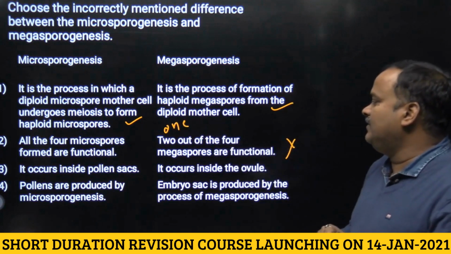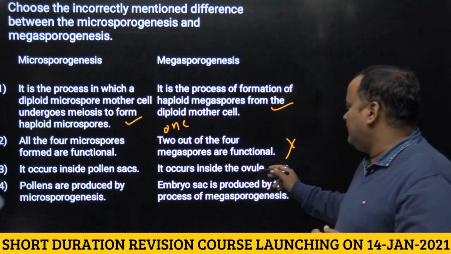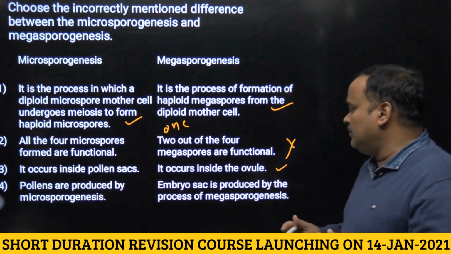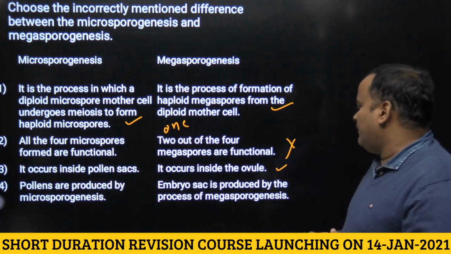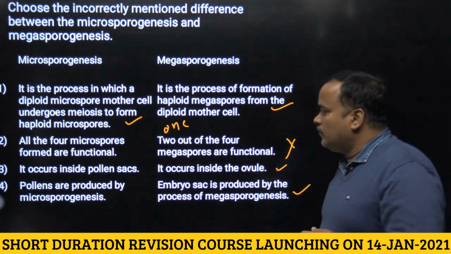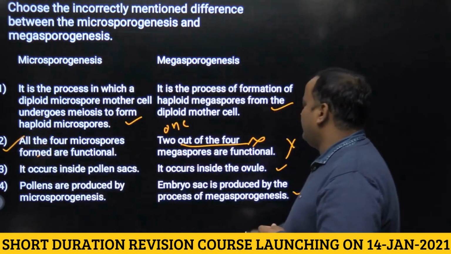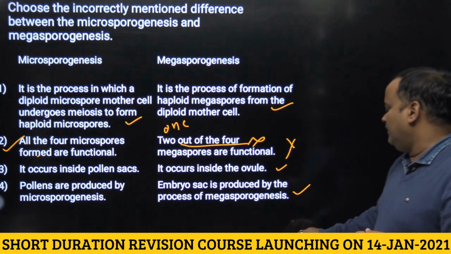Third is, it occurs inside pollen sac. True. It occurs inside ovule. True. Fourth, pollen are produced by microsporogenesis. True. Embryo sac is produced by process of megasporogenesis. It is also true. So correct answer will be second, because this is not a correct difference. Okay. So answer will be 2.